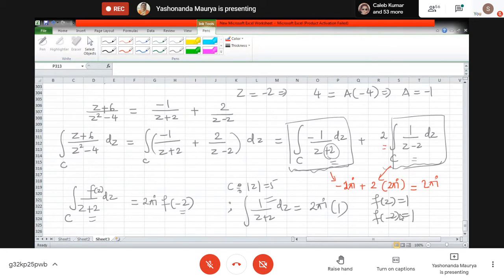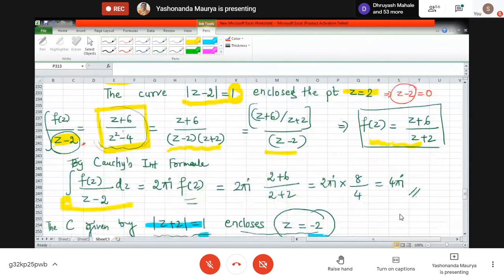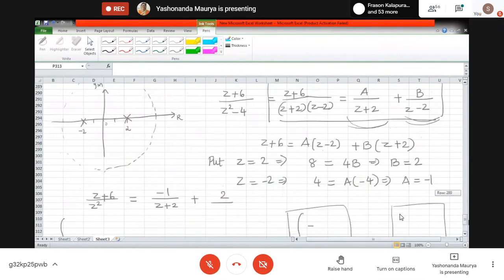So when we have one point, how do we deal with it? In the previous question also, we did all these manipulations to identify what should be our function to apply the Cauchy integral formula. Now here, same thing.